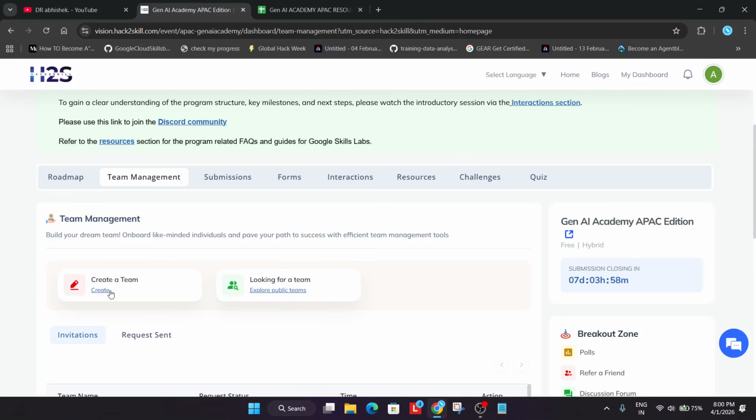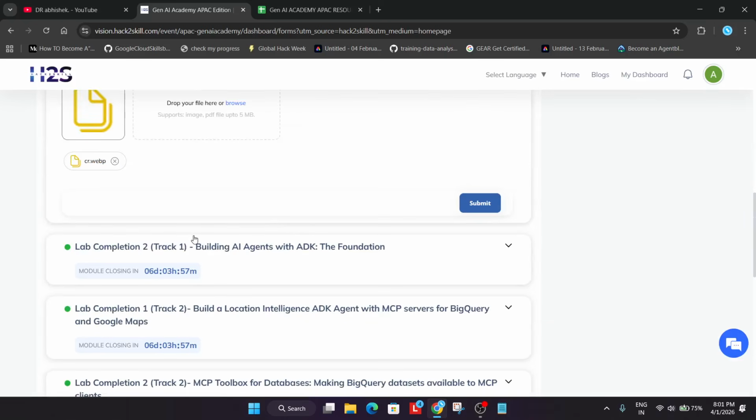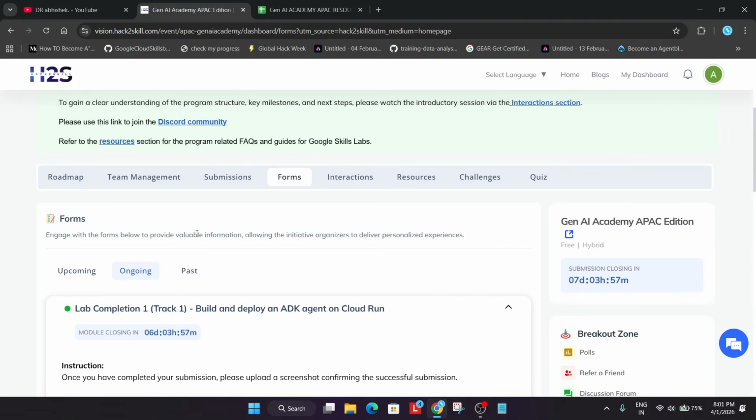Now an important thing regarding team formation is that once you create a team, whatever your old progress is will be removed. For example, if you come to the form section, you can see we have submitted the code labs. One more important thing, the code lab submission has been extended, so those people who have not submitted it, you can submit it.